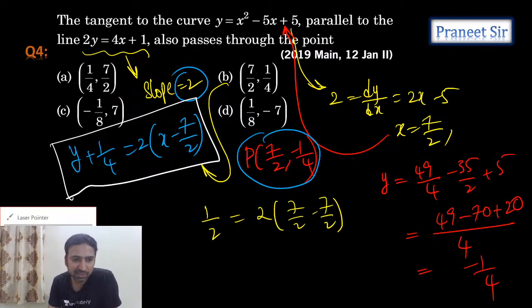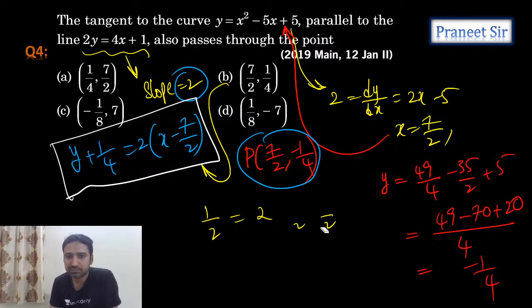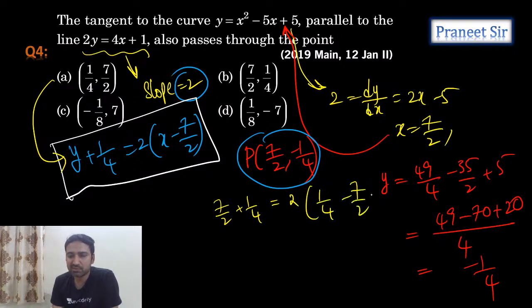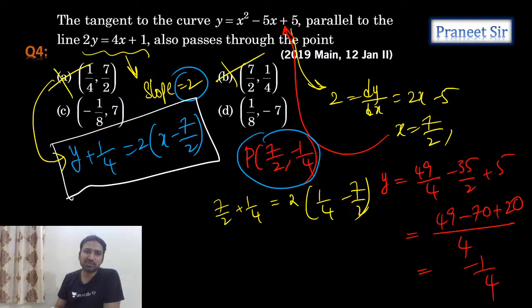Let's substitute the first option: 7 by 2 plus 1 by 4 is equal to 2 times 1 by 4 minus 7 by 2. Positive equals negative, not possible. The first option cannot be possible.